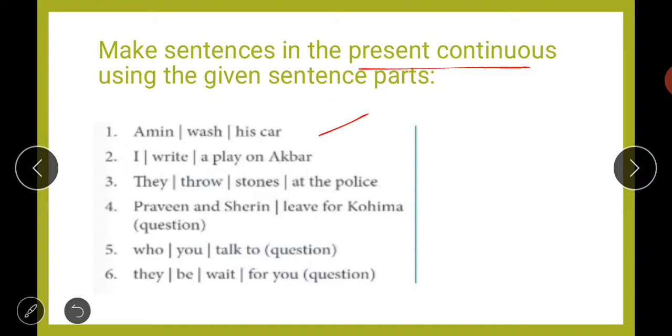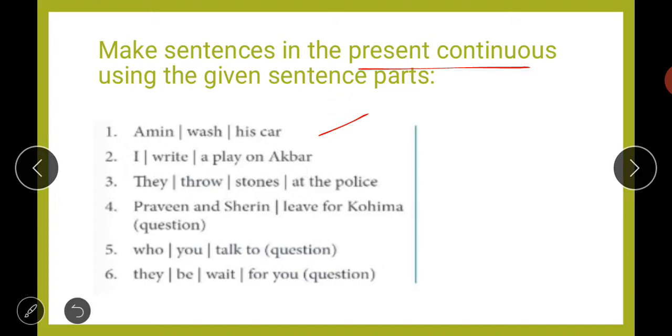So we will use a helping verb out of is, am, are, and we will use the ing form of verb. Out of these we will use is here because Amin is the name of a boy or a girl, meaning we are talking about only one person. So Amin is washing his car. Amin is a boy, that is why we are using his. So Amin is washing his car will be the right answer here.